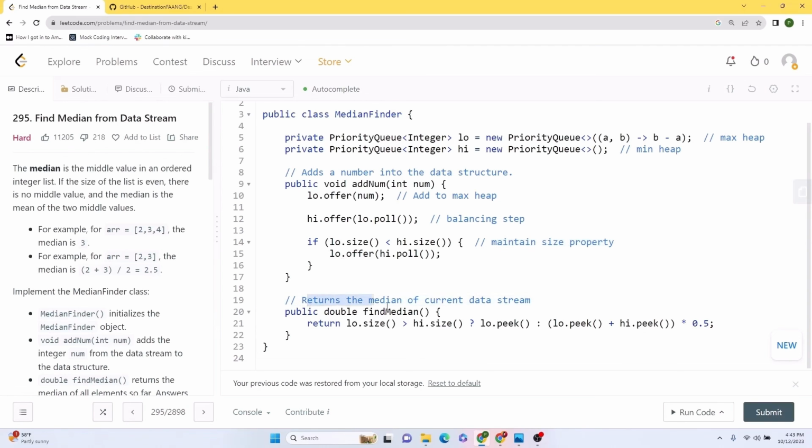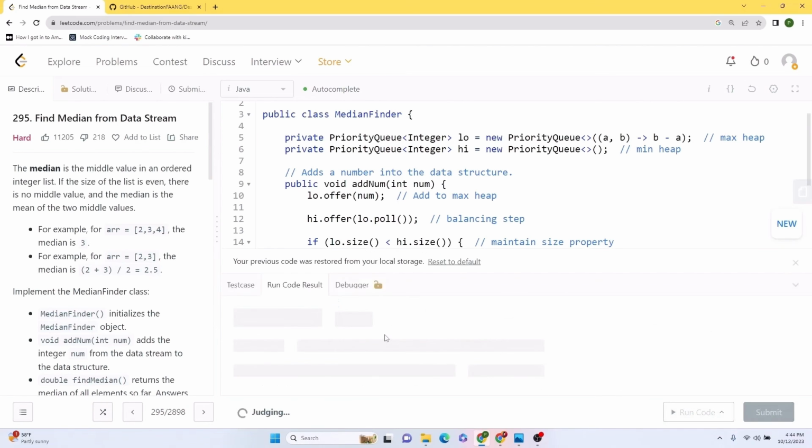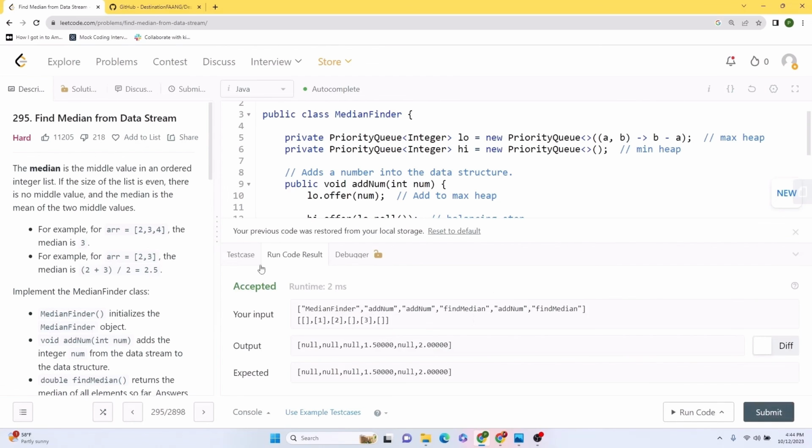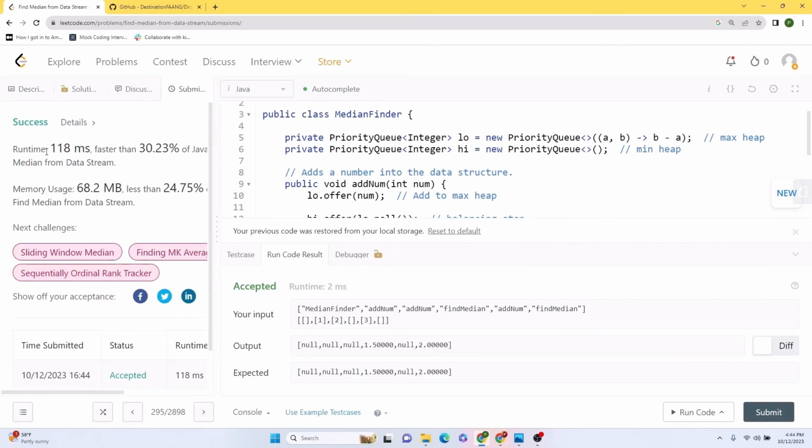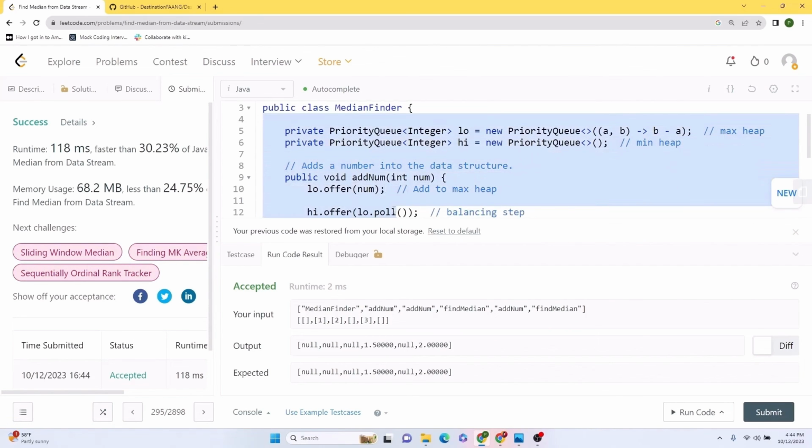And in the end, it becomes quite easy to find the median. You just check the size. If the sizes are equal, then you take the average of the lowest and the highest value, dividing by 2. Otherwise, you take the value from the max heap and return it as the answer. So let's try to run this code. Okay, seems like our solution is working as expected. Let's submit this code, and our code runs decently efficiently, and I would be posting this solution on my GitHub.